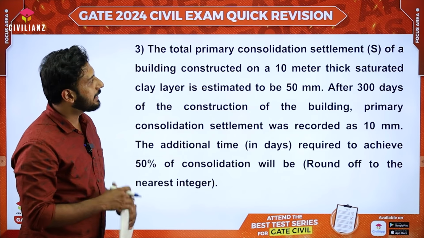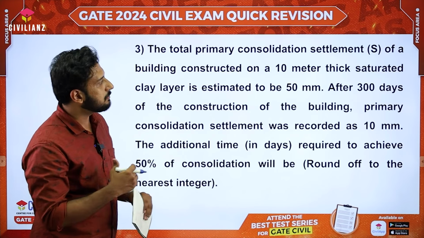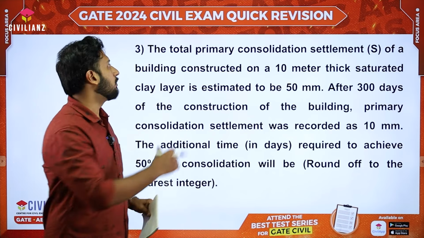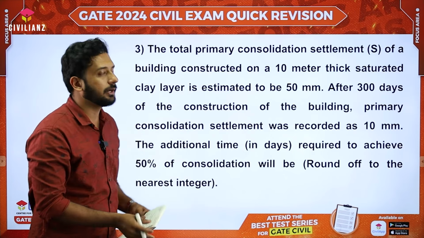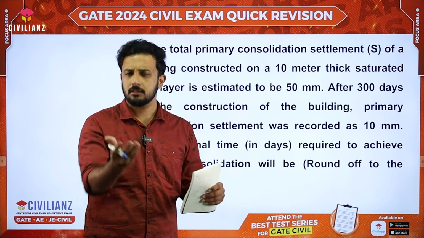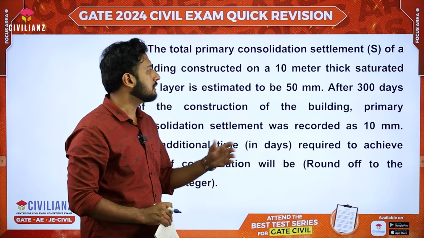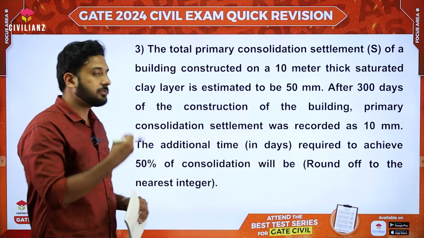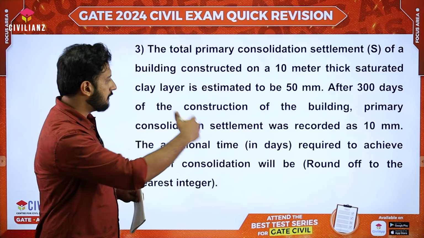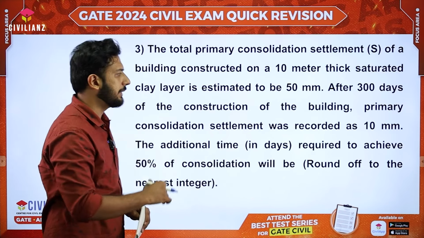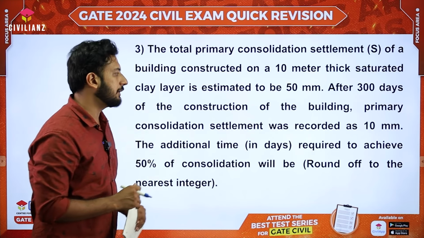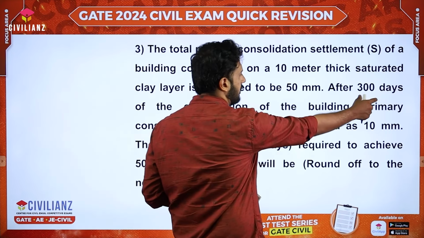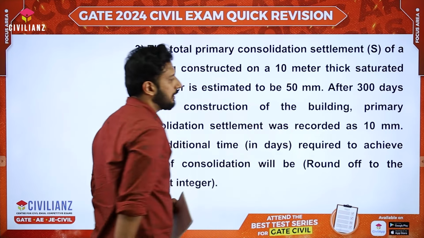The total primary consolidation settlement on a 10 meter thick saturated clay layer is estimated to be 50 millimeter. By the way, what is the meaning of this total primary consolidation settlement? We generally call it the ultimate settlement. So the ultimate settlement is given as 50 millimeter. Now the next data. After 300 days of the construction of the building, which means some extra load we are giving, the primary consolidation settlement was recorded as 10 millimeter. So corresponding to a time of 300 days, we are observing a settlement of 10 mm.